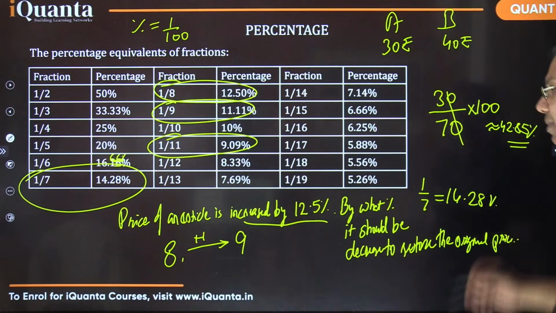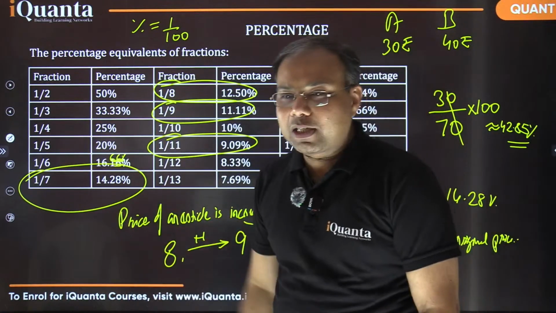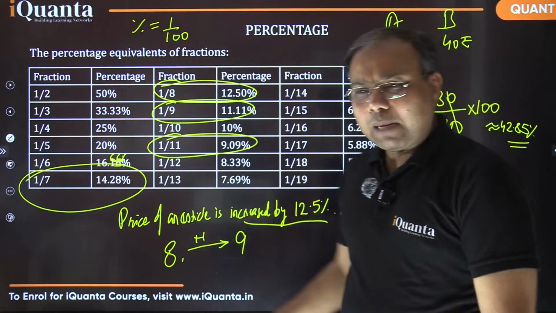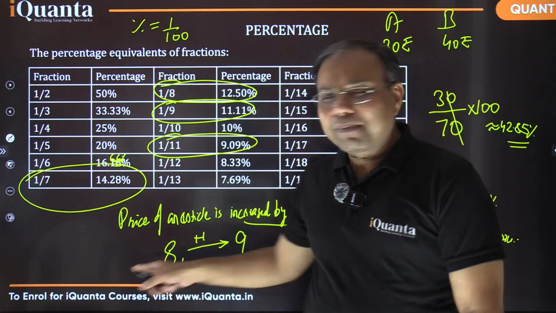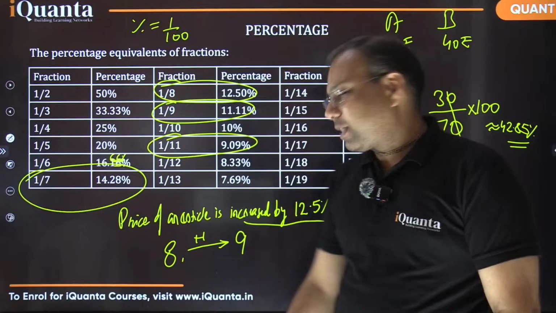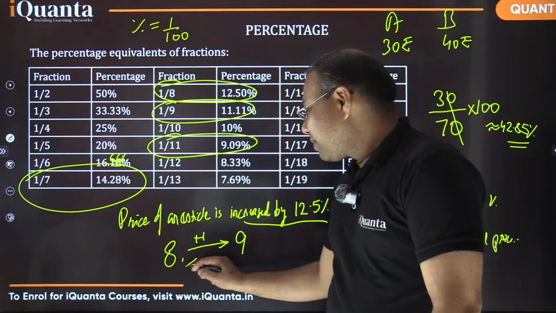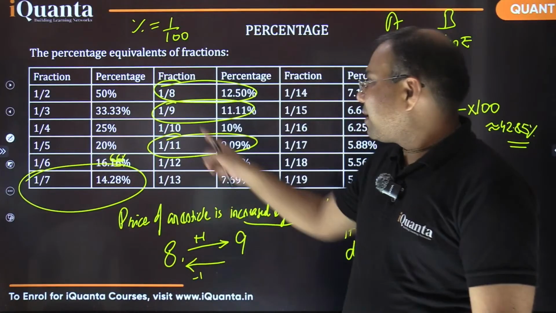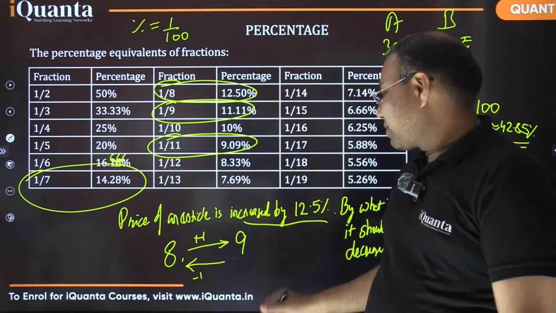इसको कितना परसेंट कम करना पड़ेगा कि ओरिजिनल प्राइस पे जाने के लिए? What we need to do? That means now we are talking about कि 9 में से कितना कम कर दूं कि वापस 8 पे पहुंच जाएं. तो how much needs to be subtracted? 1. So basically 1 by 9 needs to be subtracted, right? And what about 1 by 9? Remember, 1 by 9 was 11.11%. So that's my answer.